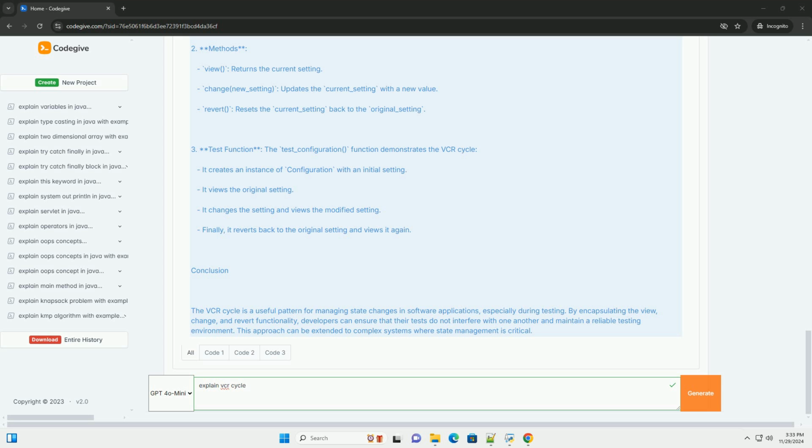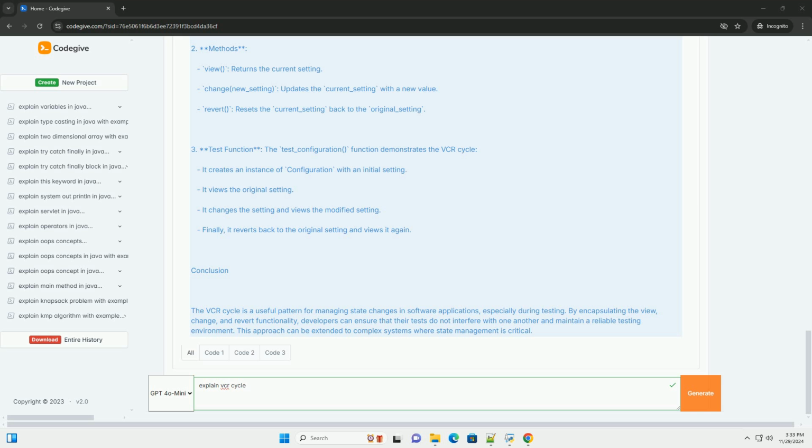3. Revert. This step is crucial for maintaining test integrity. After changes have been made for test purposes, the state is reverted back to its original state to ensure that subsequent tests run with a clean slate.